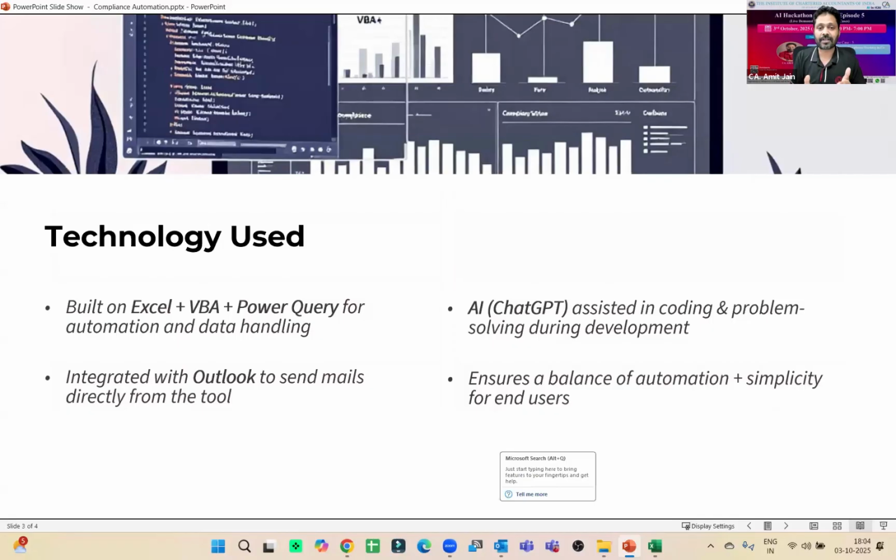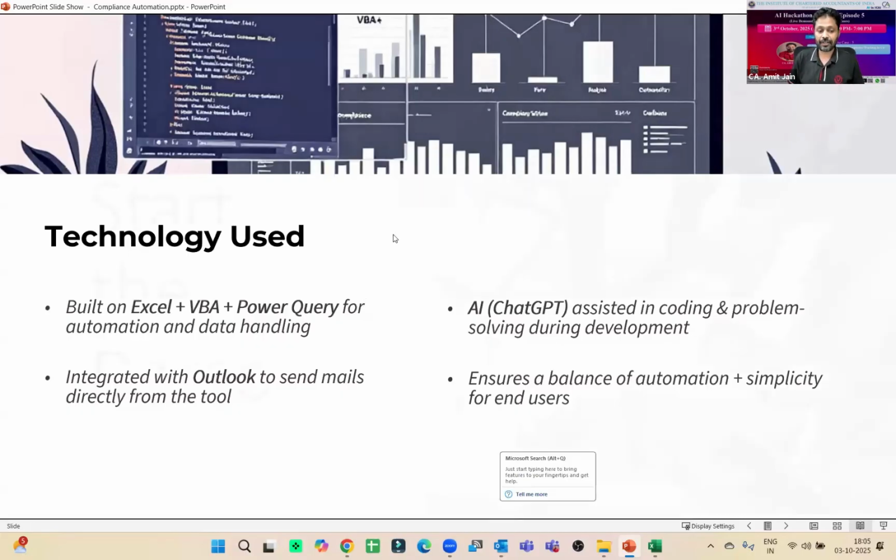60-70% of the coding has been done by my side only. For the other 30 to 40%, wherever I got stuck, or found the code difficult and was not able to find a solution, I took the help of ChatGPT. At one or two points where ChatGPT was not providing the correct answer, I took the help of Gemini also. But majorly I have taken help of ChatGPT, and I have integrated this tool with Outlook so that you can send different types of reminders to your client and to your team.